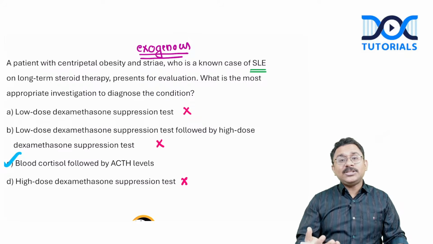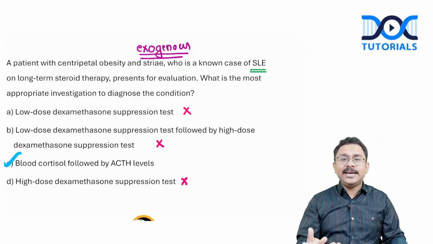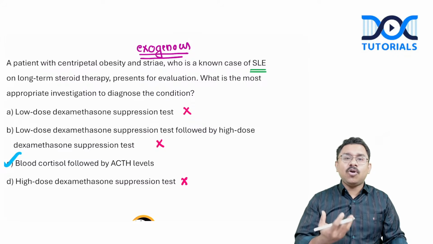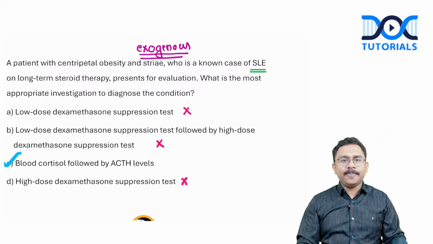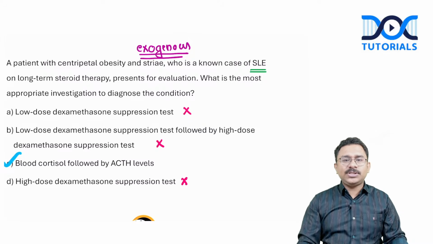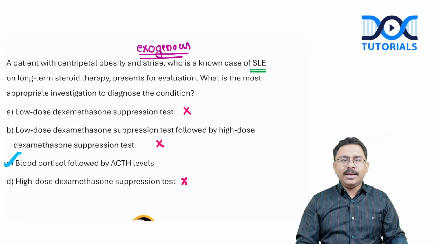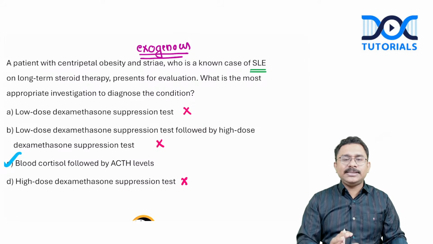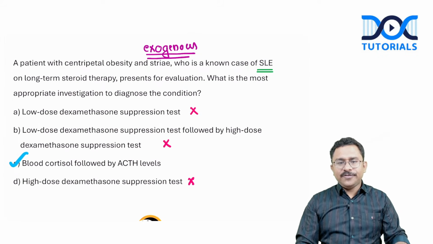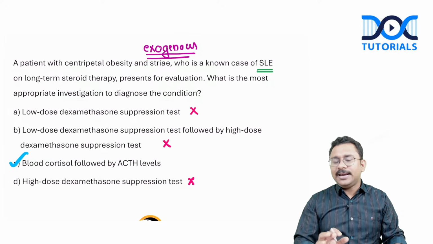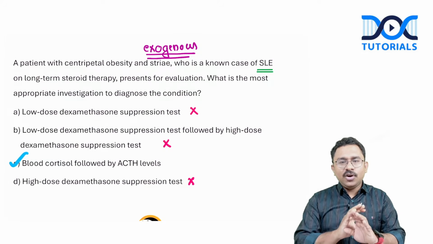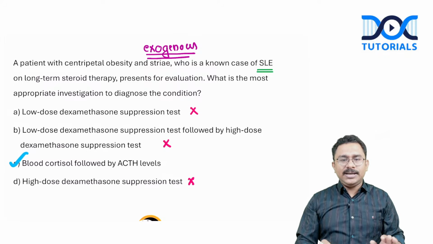Sorry, endogenous, cortisol will be elevated. What about ACTH? Depends on what is the cause for the endogenous Cushing. Whereas in case of exogenous Cushing, the body's cortisol will be decreased and the ACTH levels also will be decreased because of the suppression. So a reduced blood cortisol with reduced ACTH is the answer. You are not going to go for suppression test for exogenous Cushing syndrome.